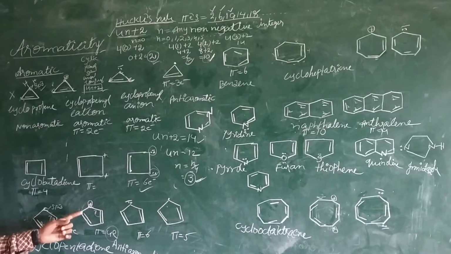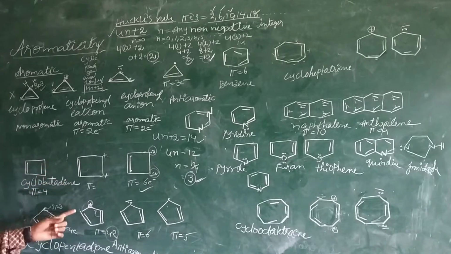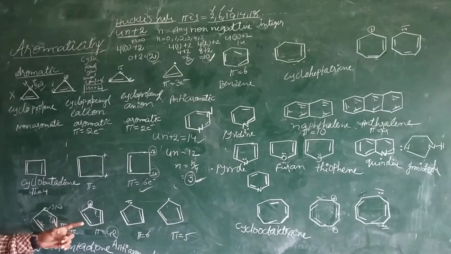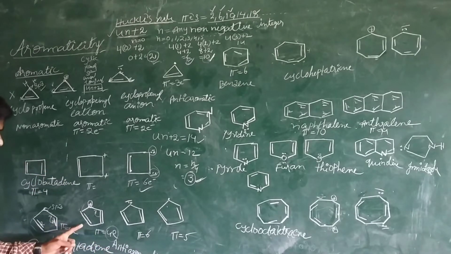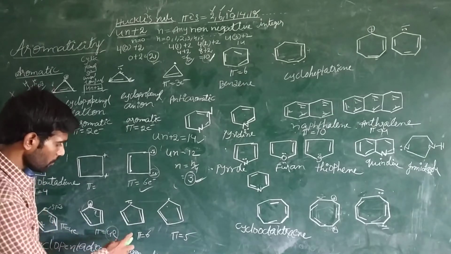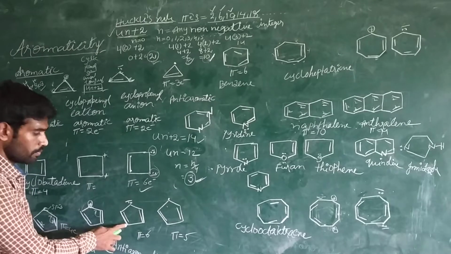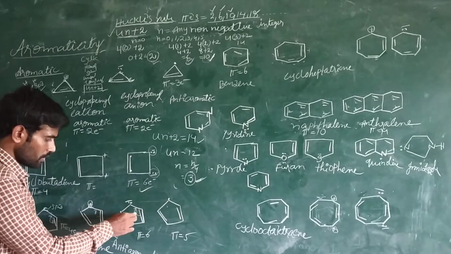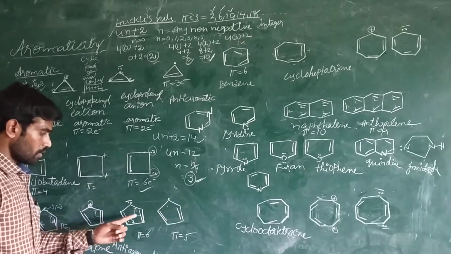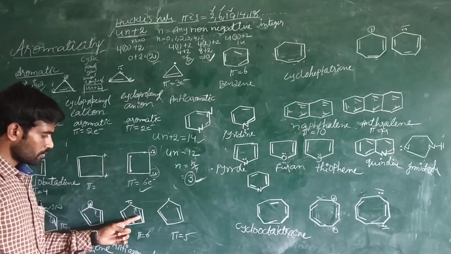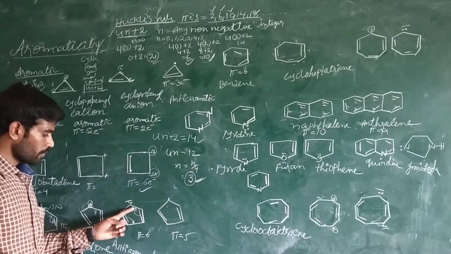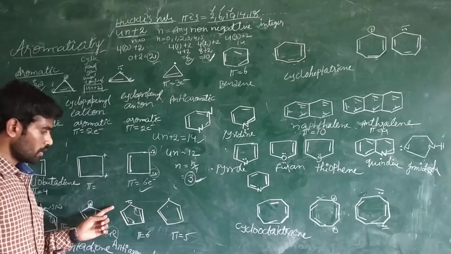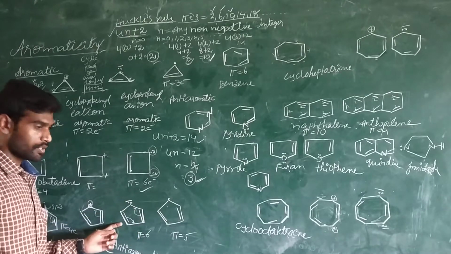So in the last class we explained, according to Hückel's rule, 4n plus 2 for aromatics, and in anti-aromatics it is 4n pi electrons. In this case, it is a cyclic structure, a planar molecule, and conjugation takes place. That means the delocalization of pi electrons takes place from one carbon to another carbon, and the fourth point is that it also satisfies the 4n plus 2 rule.